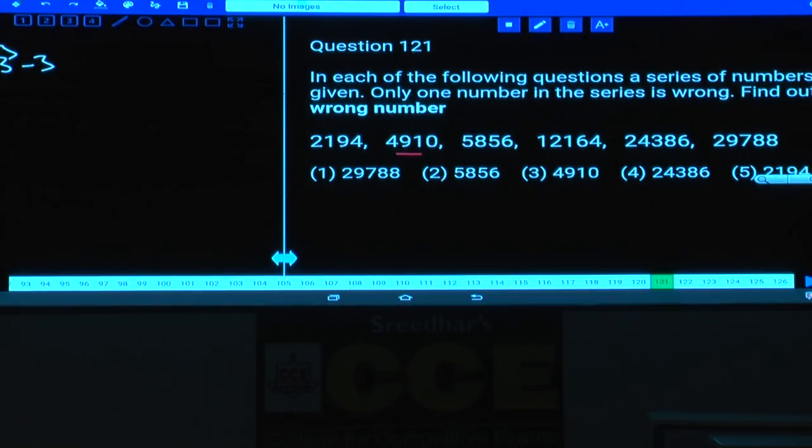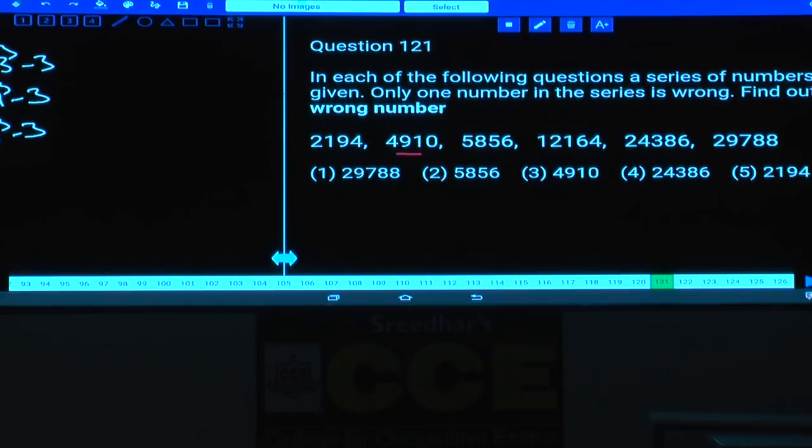Yes, how to write this 4910? 4910 is 17 cube minus 3. Now 17 cube is 4913 and 17 cube minus 3 is 4910. Next one. What about the next one here? And the next one will be 13, 17. What are these numbers? 13, 17 are prime numbers. And the next one must be 19 cube minus 3.